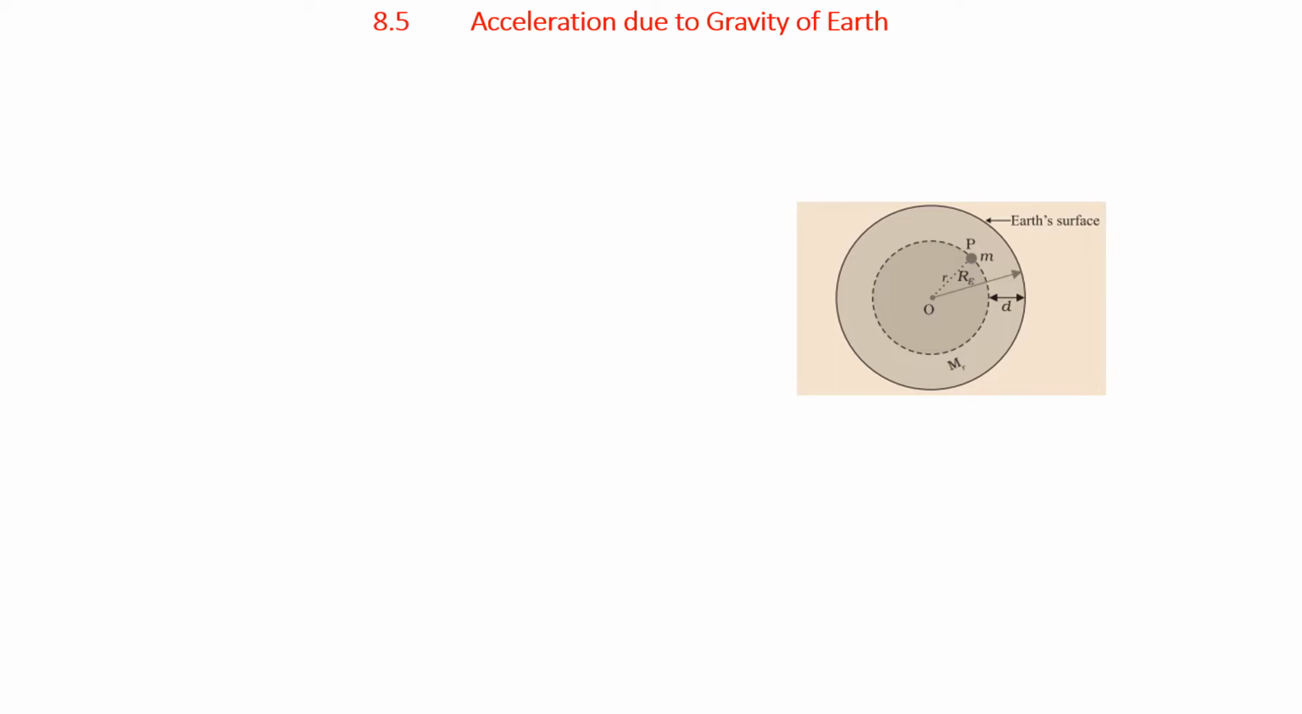The total mass of all the shells combined is just the mass of the Earth. Hence, at a point outside the Earth, the gravitational force is just as if the entire mass of Earth is concentrated at the center. For a point inside the Earth, the situation is different. This is illustrated in the figure shown on the screen.